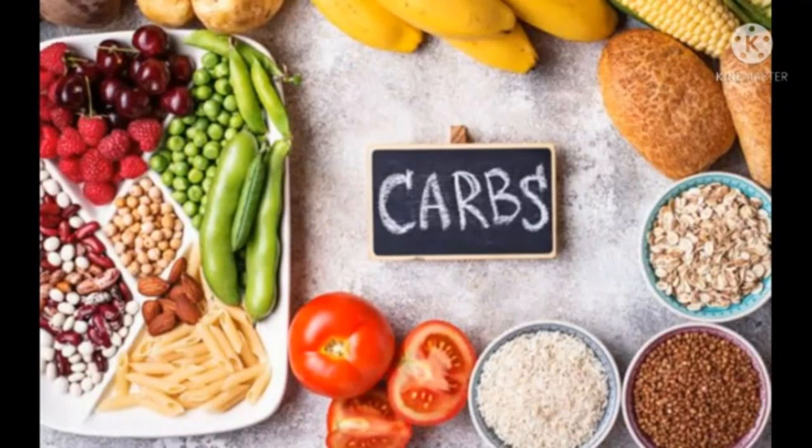Let's see the sources of carbohydrates. Starch is the most important carbohydrate in our diet.